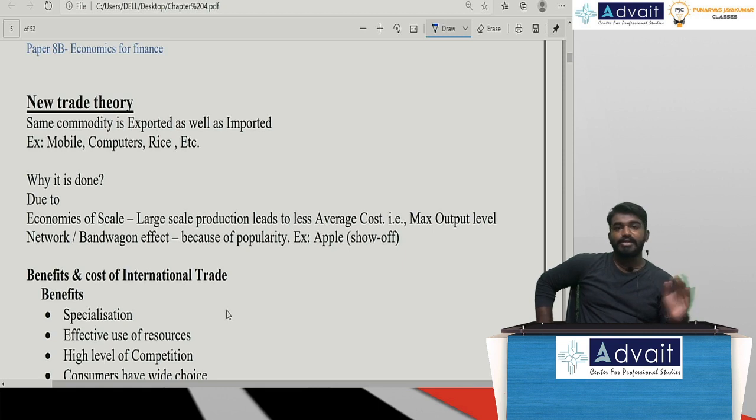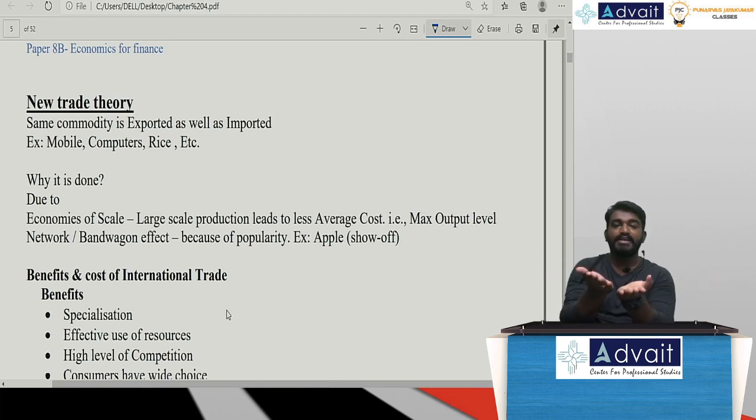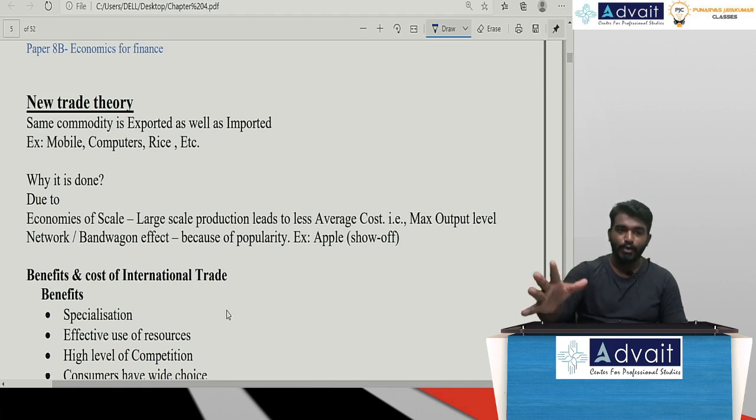And whichever you don't have in abundance, kindly import, and we need to have factor price equalization between capital and labor. That was HO theory. The last one is the new trade theory, wherein we export and import the same commodity because of two important reasons: economies of scale and bandwagon effect, also called the network effect. Did you understand the 5 important theories of international trade?